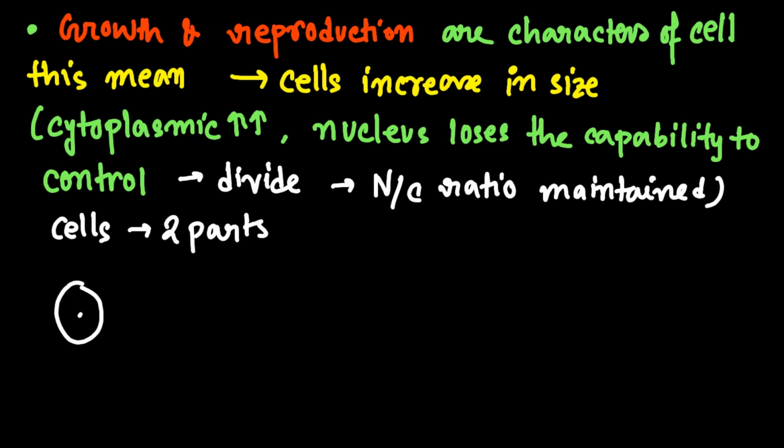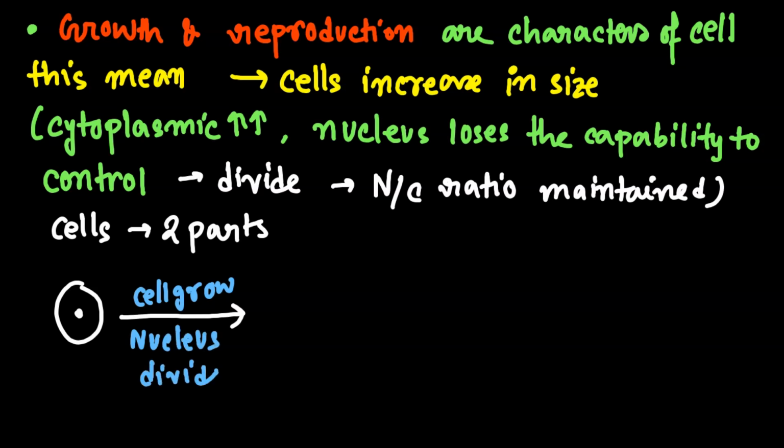Just think about it, this is a cell, right? What is happening over here? Here the cell grows. Now the nucleus divides, right? The cell is growing, the nucleus divides, so there are two nuclei right now. So what will the two nuclei be doing in one cell? It will definitely form some nuclear problems, chromosome problems, right? So for that, what do we need? We need to divide the cell.